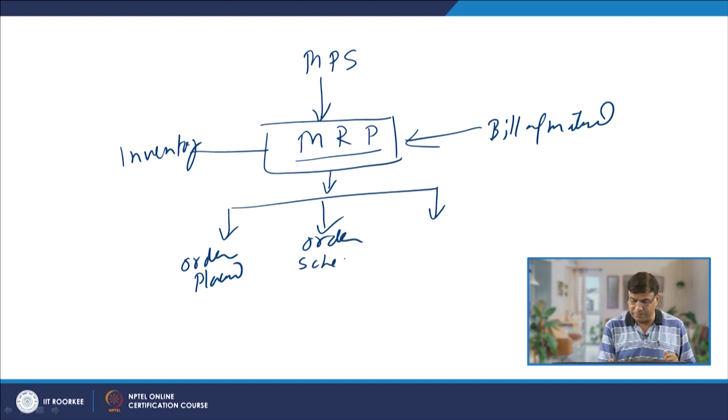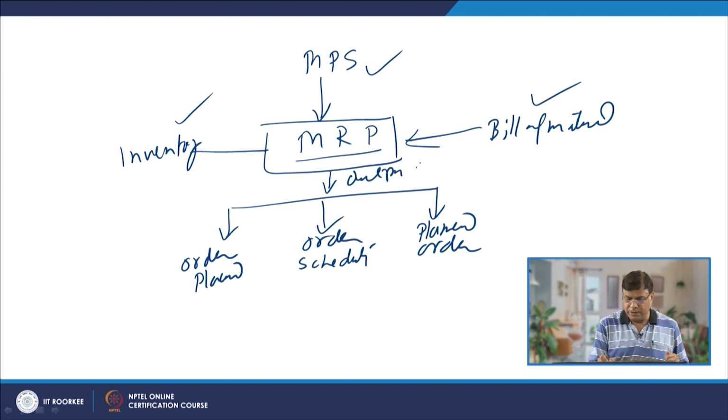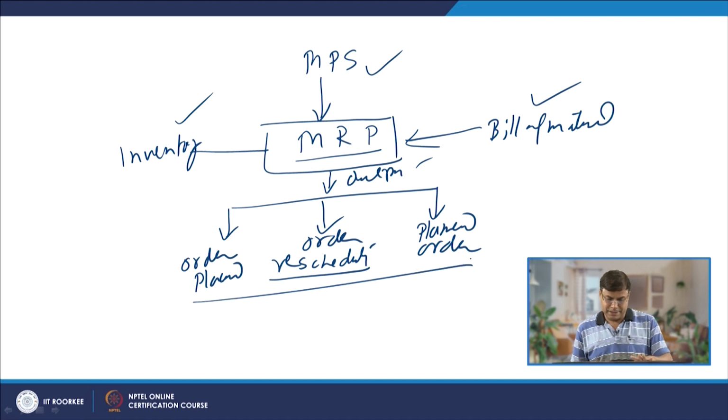So, rescheduling of the orders, orders to be placed immediately, or the planned orders, means orders which will be placed in future. So, nowadays it is done through computer programs, where inputs will be given in these forms, and that will give the output in the form of the kind of orders to be placed immediately, or those to be rescheduled, or when these will be placed in future. So, this is the kind of block diagram which exists related to the MRP.